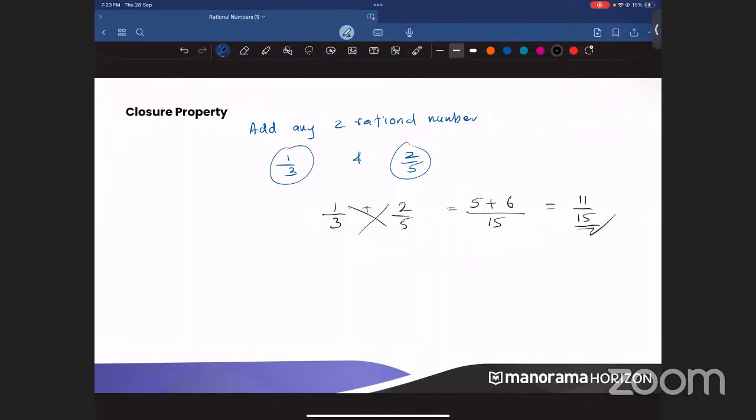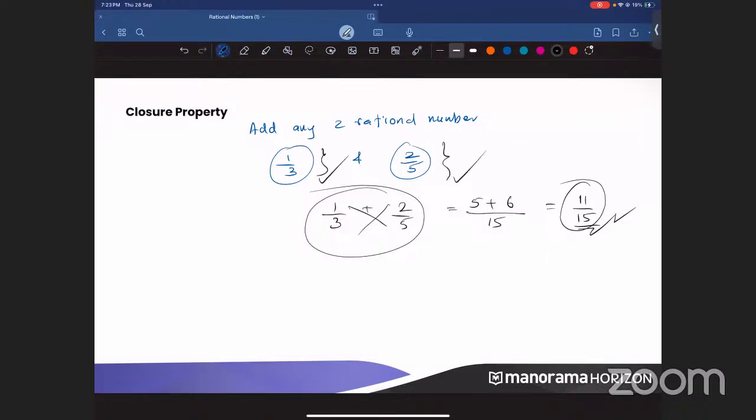Those of you who have got the answer using LCM or cross multiplication, you can do that in your own way. I won't tell you to do it only by LCM. You can do it by cross multiplication, or you can do it by taking the LCM. Both are going to give 11 by 15 only. Understood? Guys, check the answer whether you got 11 by 15 after adding 1 by 3 and 2 by 5. Please check. Yes. Okay.